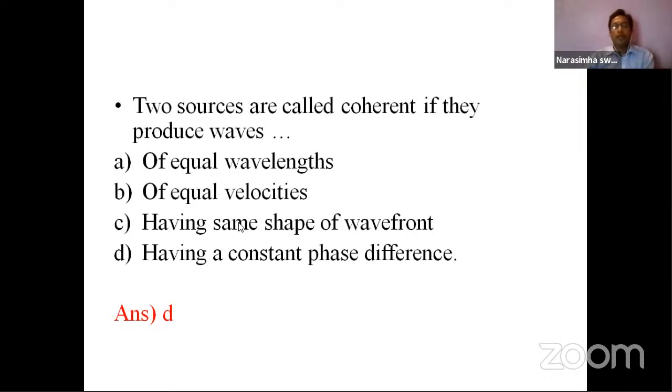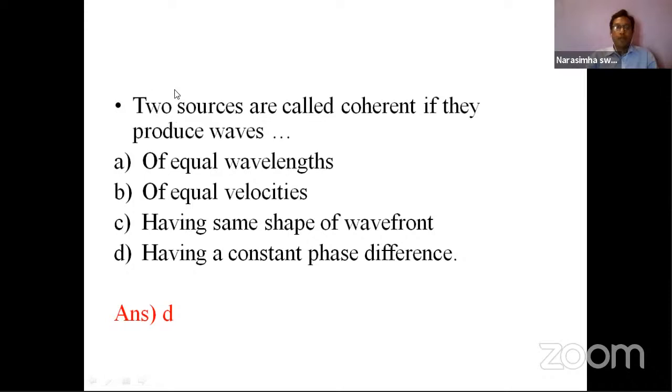Yes, in the morning we discussed that with the diagram. Coherent means, when both the lasers, we took them as an example in the morning, all the rays are coming out from the source with the same phase.